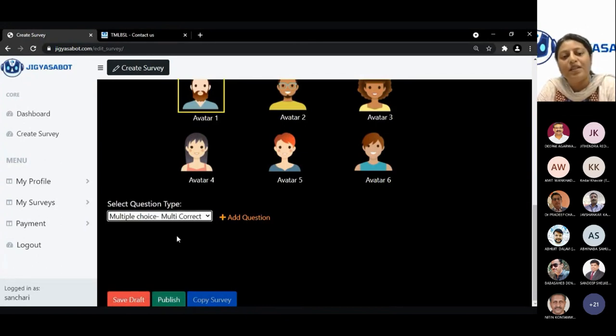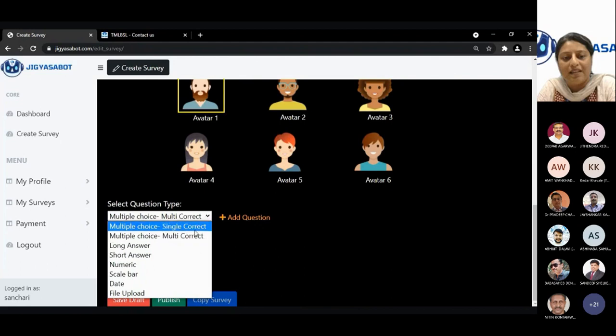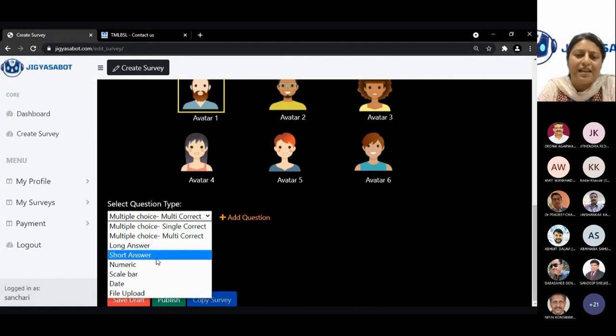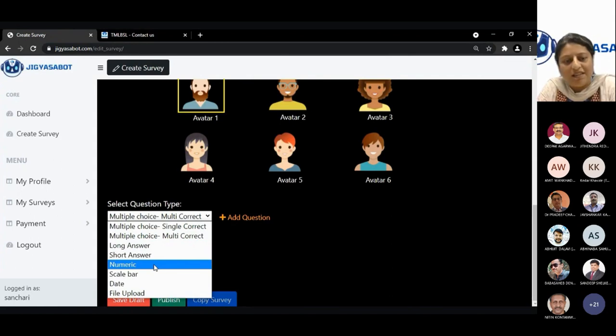The first one is multiple choice single correct. So what does that mean? It's a very simple thing. If a question has only one answer out of the multiple options, you select the multiple choice single correct answer. If you want somebody to select between 5 or 6 options and they have 3 or 4 options to respond to, it's multiple choice multi-correct answer.